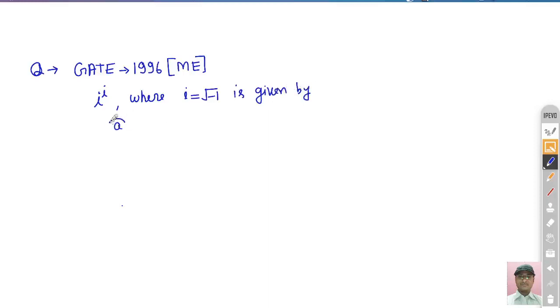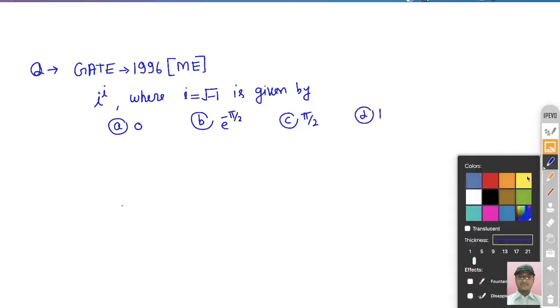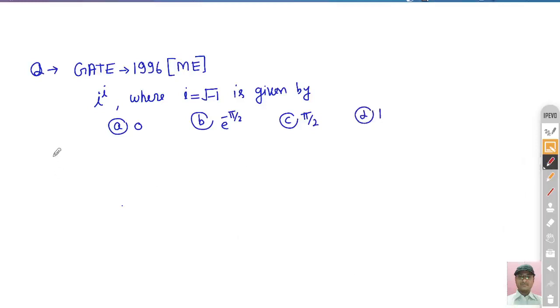The first option says its value is 0. The second option says its value is e raised to the power minus pi by 2. The third option says its value is pi by 2. And the fourth option, option D, is 1. So how can we find the solution of this problem?